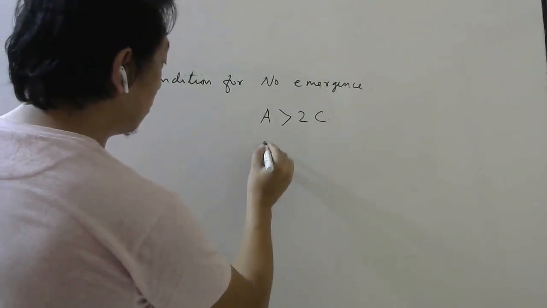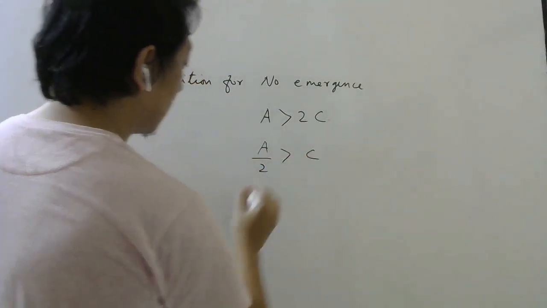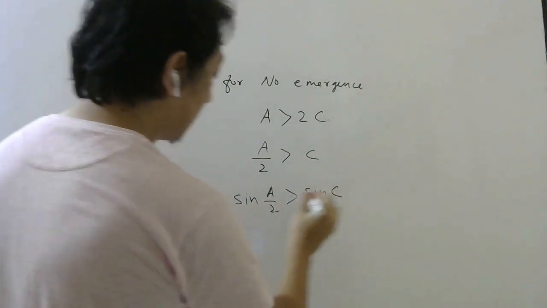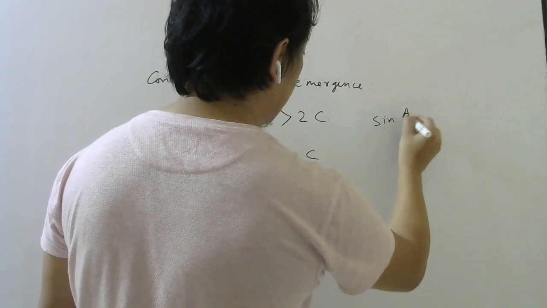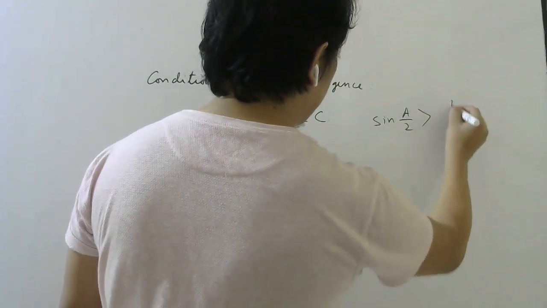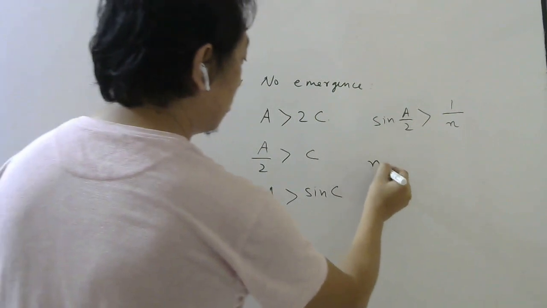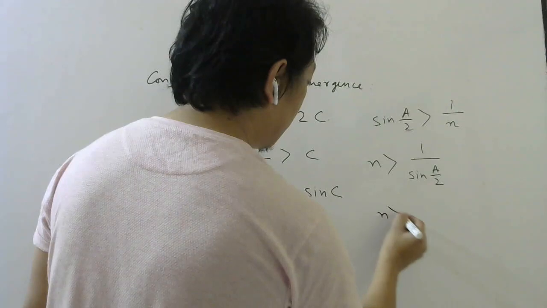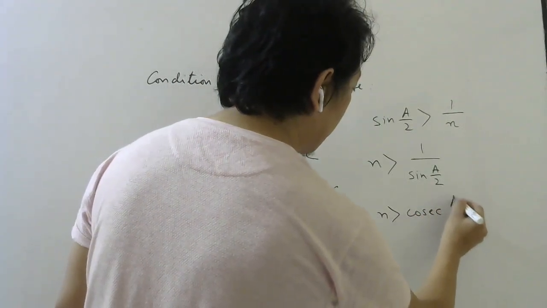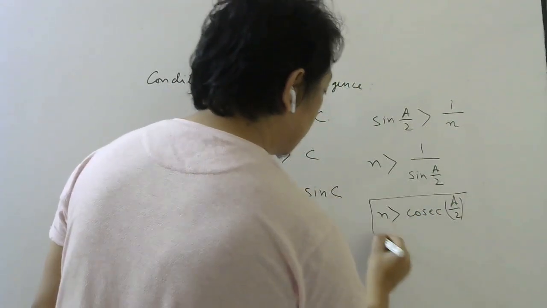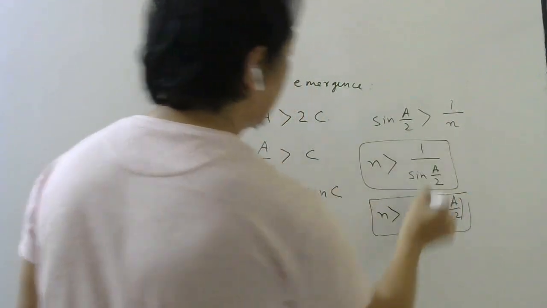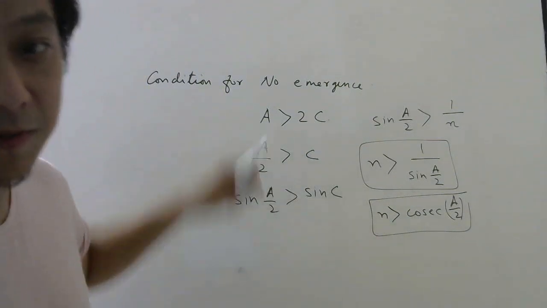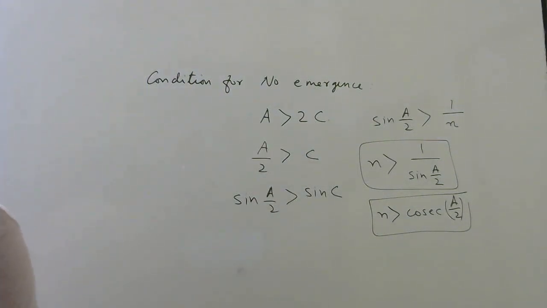For that, if we bring this to this side, then I can write sine A by 2 greater than sine C, which is 1 by n. So n should be greater than 1 by sine A by 2. So n should be greater than cosecant A by 2. So this or this, any one you can remember. This is in terms of refractive index of the prism. This is in terms of angle of the prism. Okay, make a note.